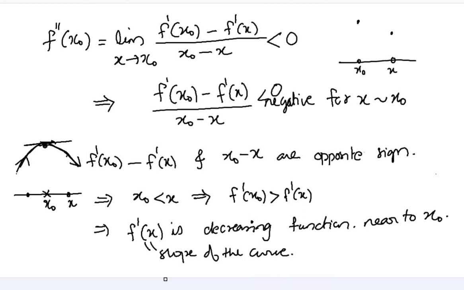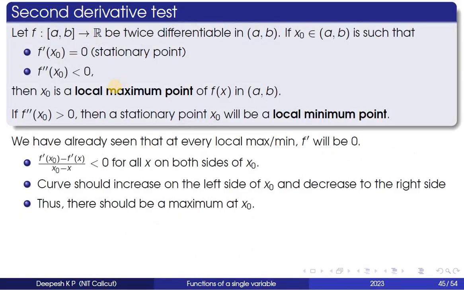So on the left side it should be negative, at x naught it should be 0, and to the right side it should be positive. So it has to decrease, then become 0, and then increase. So at a point x naught at which f double dash x naught is positive, the function should have a local minimum.